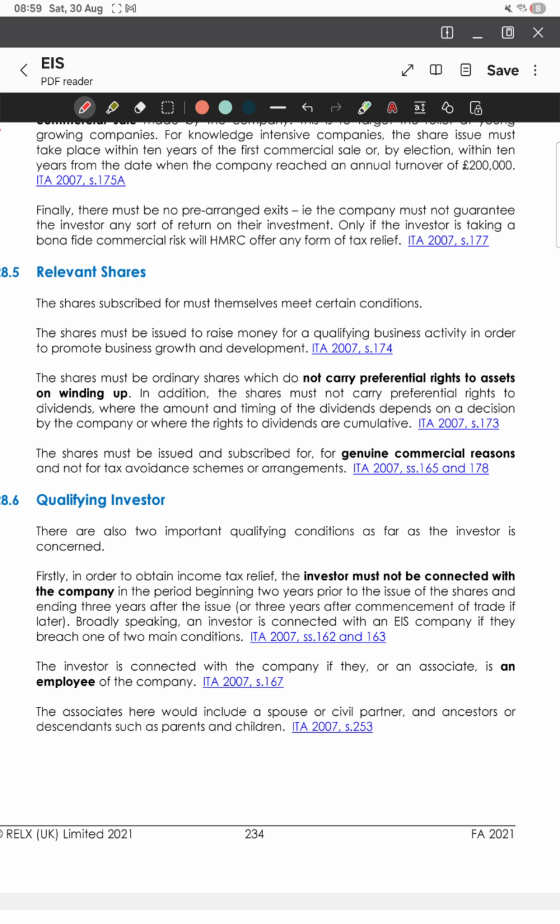Now, for the shares also to qualify, there are certain conditions. They must raise money for a qualifying trade. They must be ordinary shares, which means there should be no preference rights on these shares, or no guaranteed dividends available on these shares. They must also be issued for genuine commercial reasons, and not just for the purpose of tax avoidance. So basically, you invest in the same ordinary equity as the founders.